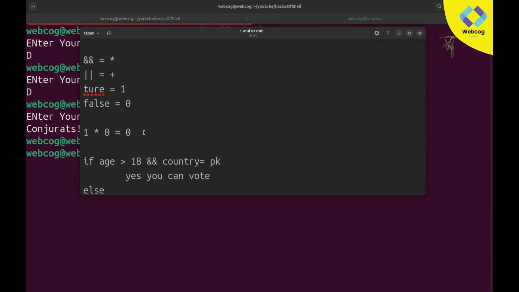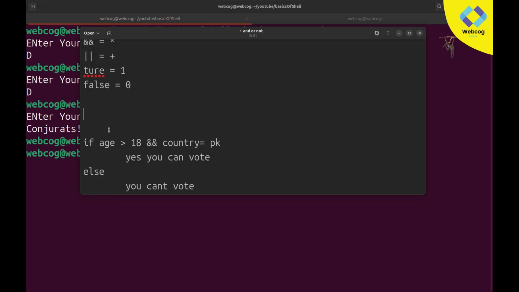So let's talk about the OR operator. Let's suppose OR equal to 1. OR is a type of operator where, if even one condition becomes true, it will execute this code. Even if in both conditions one becomes true and the other is false, it will still return true. Let's see how you can do it. For the OR operator I will use this sign. So here, for example, my age greater than 18, my age is 22. So 22 greater than 18, it becomes true. So true equal to 1.